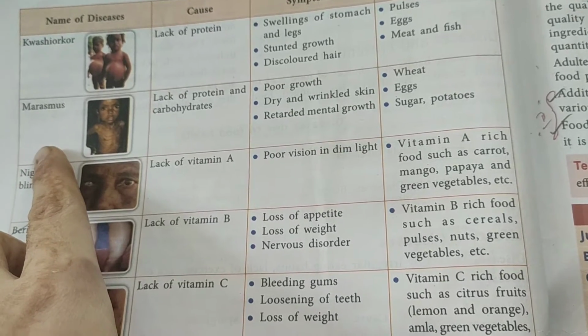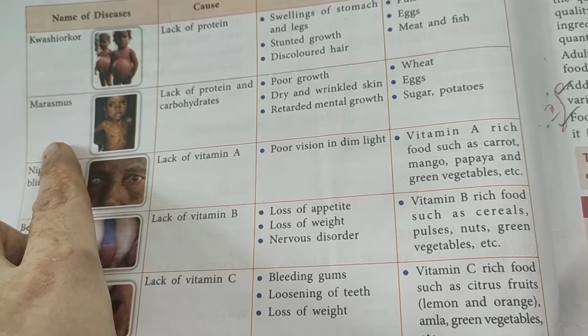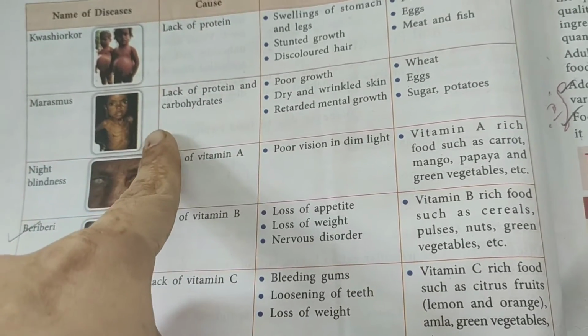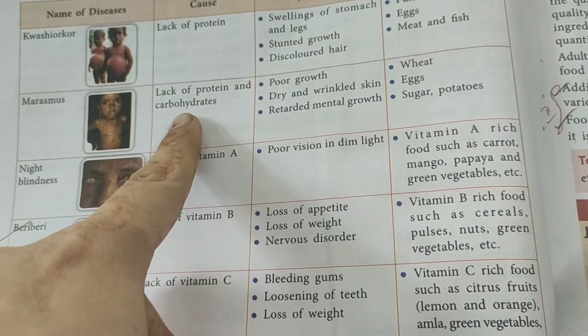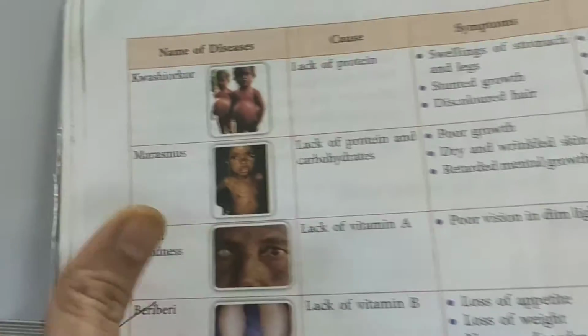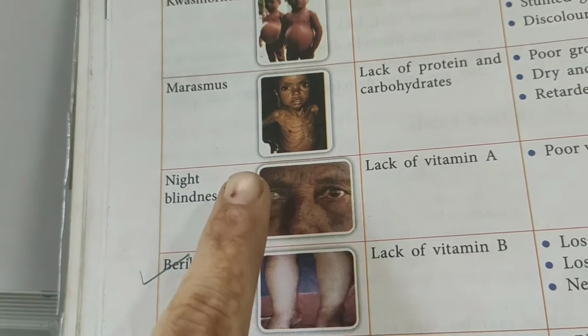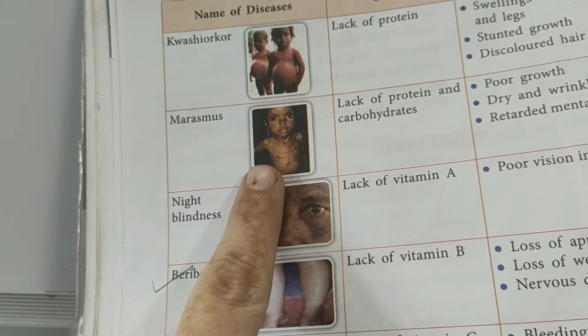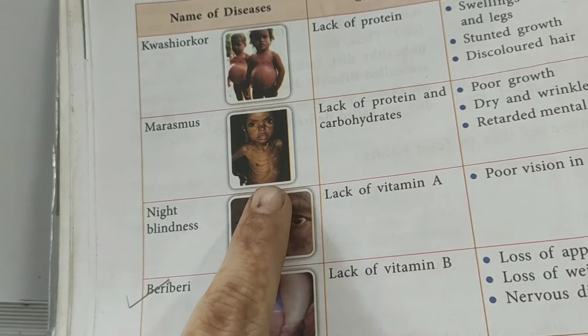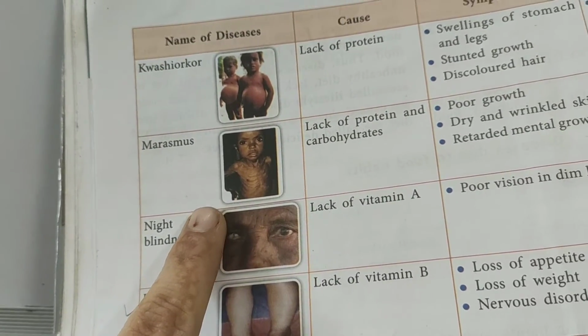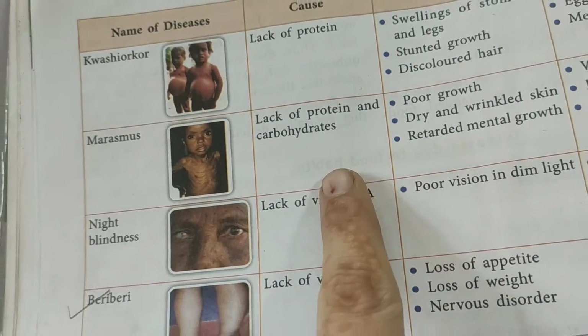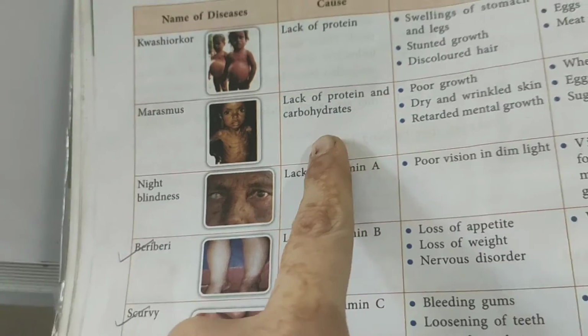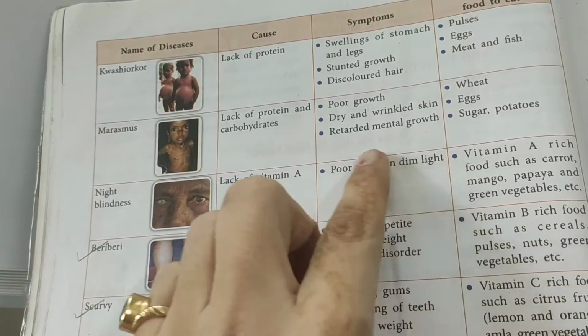Then we have another deficiency disease, marasmus. Lack of protein and carbohydrate causes this disease. Children, look at this boy here, so skinny, isn't it? See, the skeleton is visible, so thin he is. He is also a person who is not getting protein and carbohydrates in the diet.